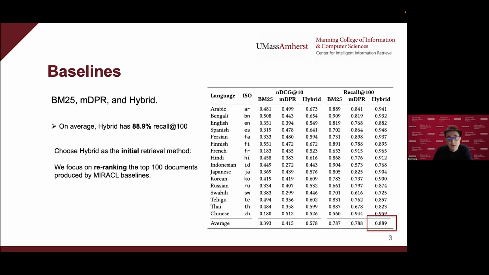Besides data, Miracle also comes with three baselines: the BM25, the MDPR, and the hybrid. We noticed that by combining the BM25 and MDPR, the hybrid baseline actually has 88.9% recall at 100 documents. Because of this reasonably good recall, we choose hybrid as the initial ranking method and focus on the re-ranking step.